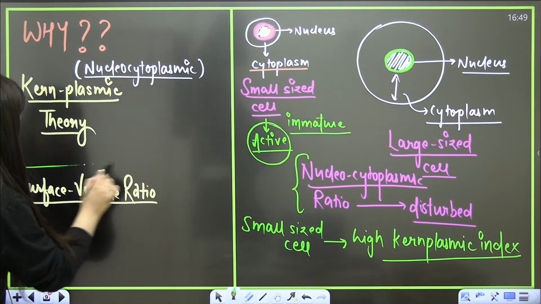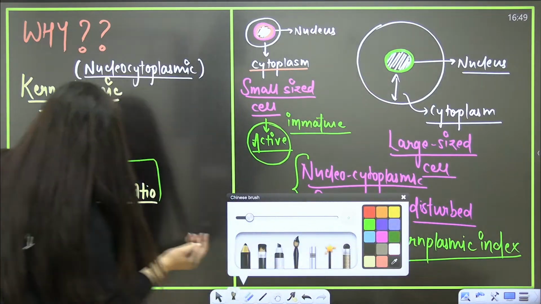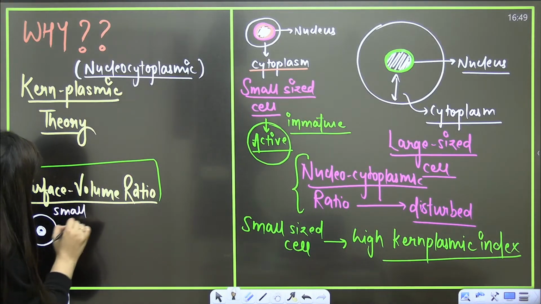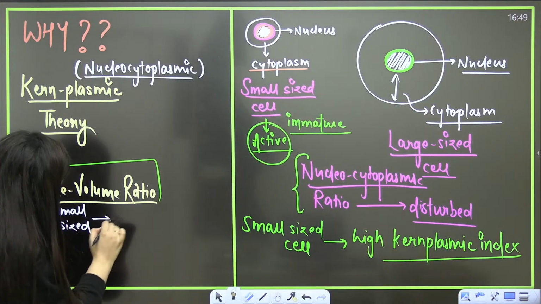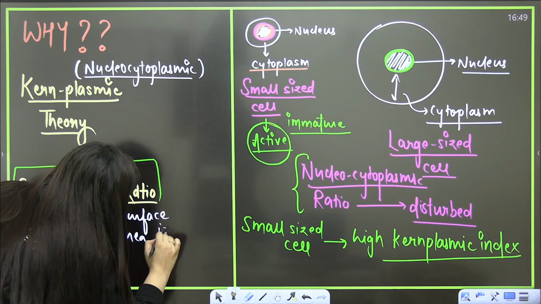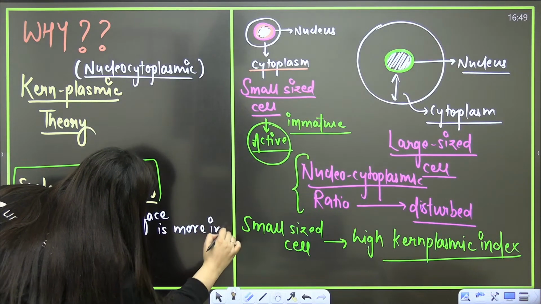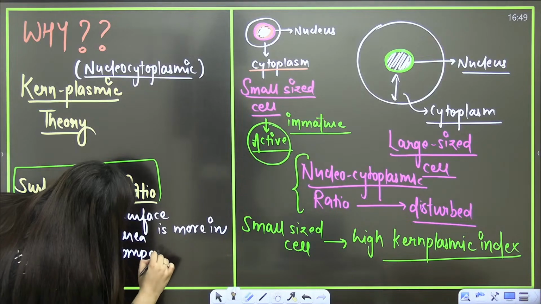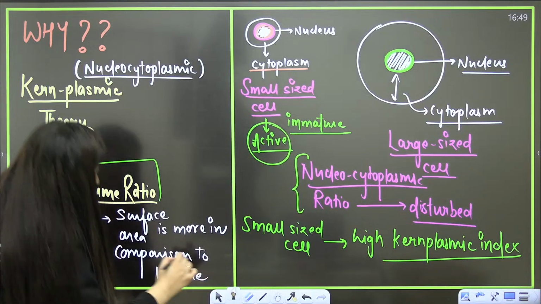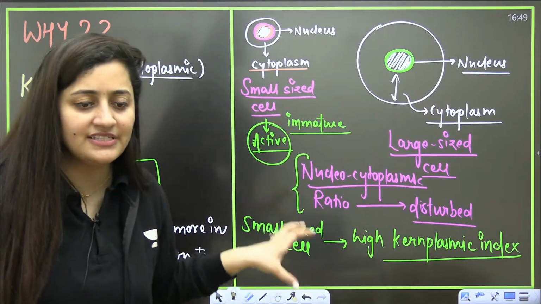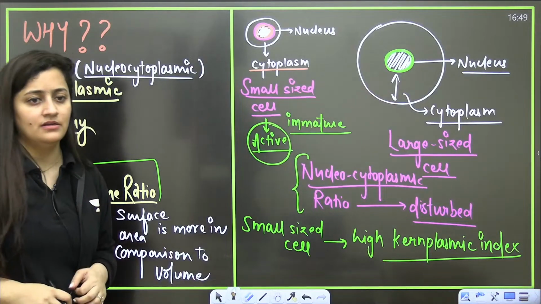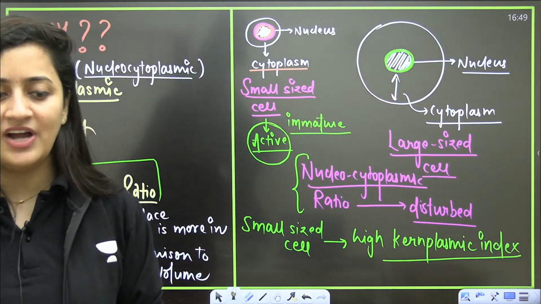Another reason is the surface to volume ratio. When a cell is small in size, obviously its surface area is more in comparison to volume. When a cell is small in size, its surface area is more or not? I want to see the answer in the chat section, guys, quick.